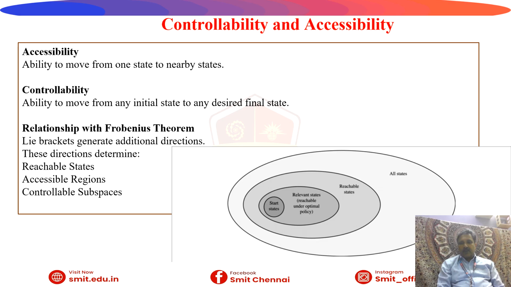How much is reached, and whether a region is accessible or not, and then the controllable subspaces will also be given. Here a loop is also given for your understanding: start states, then relevant states, reachable under optimal policy, reachable states, then all states. Reachable state is up to this. Then for all states, how it is reached for all possibilities will also be studied here.